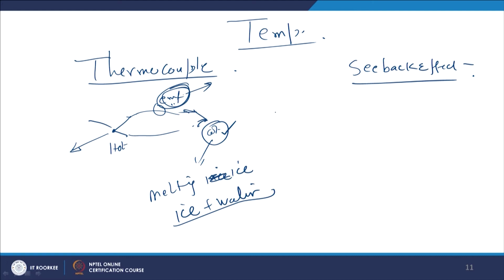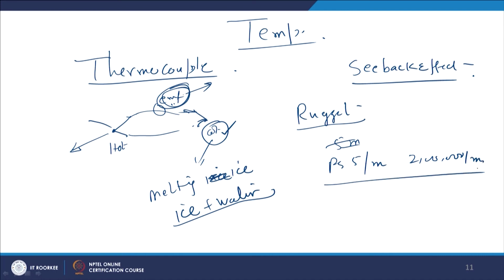First of all, why are they popular? They are popular because, first of all, they are rugged and inexpensive. Completely we cannot say they are inexpensive, because the cost of the thermocouple varies from 5 rupees per meter to maybe 2 lakh rupees per meter, depending upon the type of the thermocouple and the type of application. But their response is very good. They are fast in response, and the response of the thermocouple depends upon the tip diameter of the thermocouple.